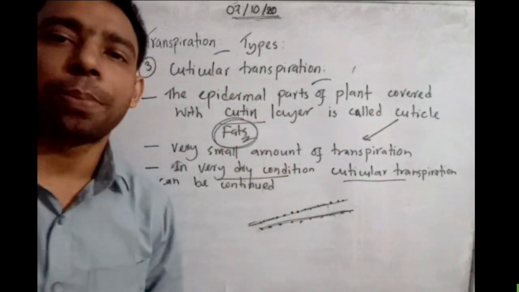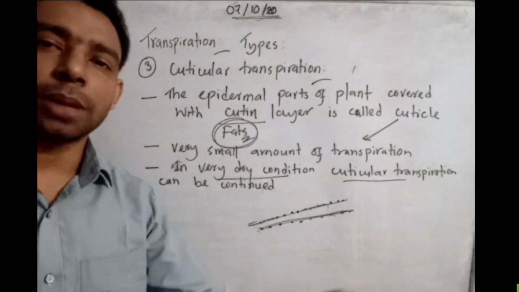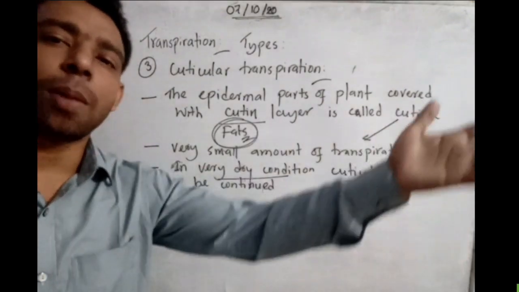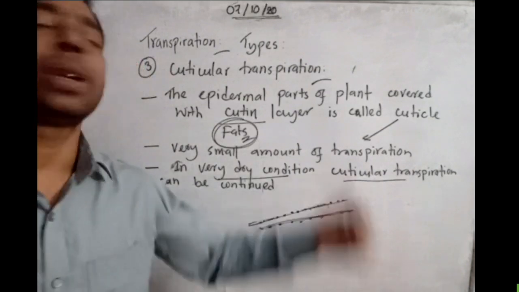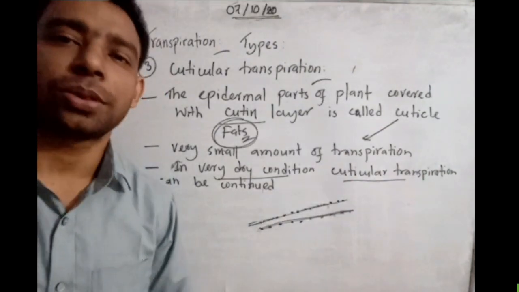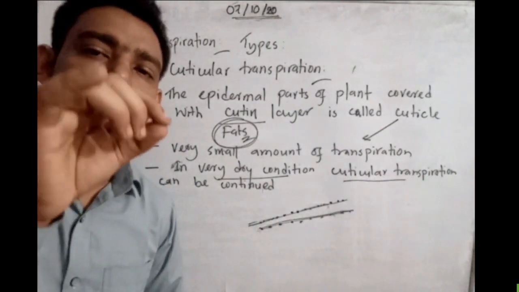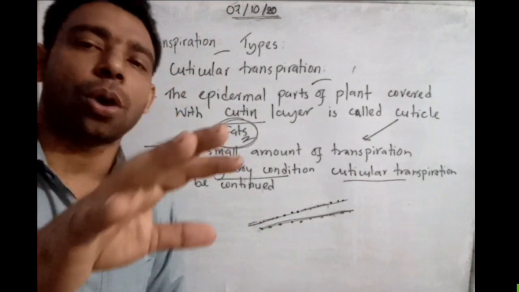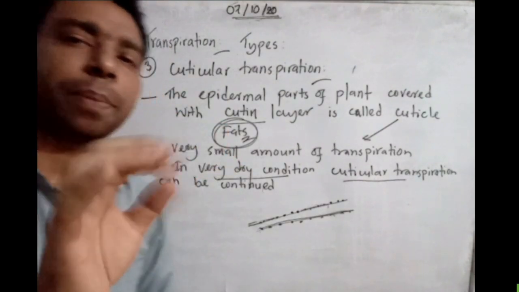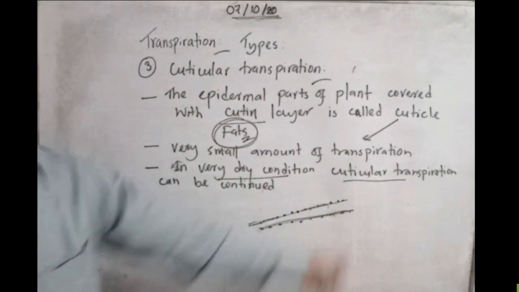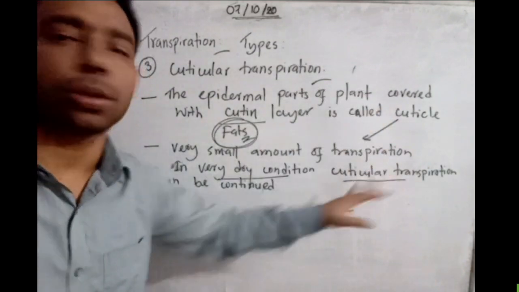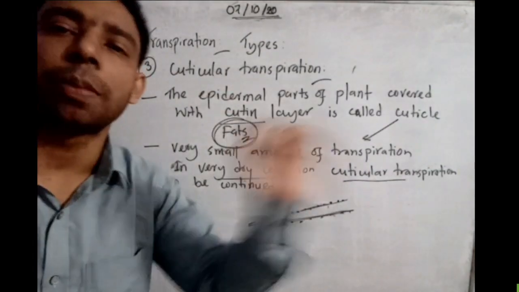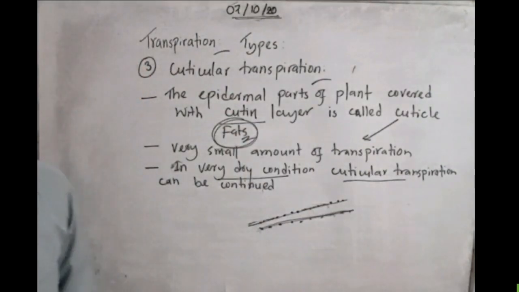Lenticular transpiration is not done, but cuticular transpiration still comes out as small droplets, one drop after a long time, through the small pores of the cuticle. In any dry condition, even if all other transpiration stops, cuticular transpiration can continue. So this is the short note about cuticular transpiration. I hope you understood this.